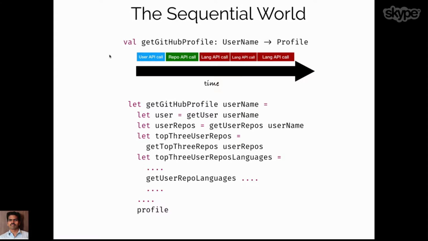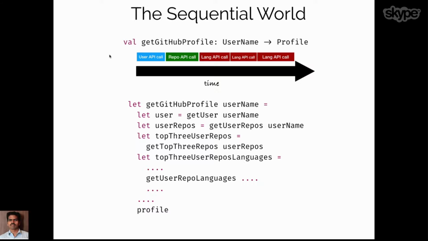And once we write the functions, the next thing is to compose the functions together. I'm just showing you a function which takes the username and gets the profile, which is the profile that we want at the end of the response. So over here, we are getting the username as a function parameter, and once we got the username, we call the get user function to get the user. We call get user repos, and then once we have the user repos in place, we call the top 3 repos, which will fetch us the top 3 repos. And once we have the top 3 repos, we just call the languages API with those input parameters, and it feeds us the result. That's a plain forward, hello world kind of example for functional programming.